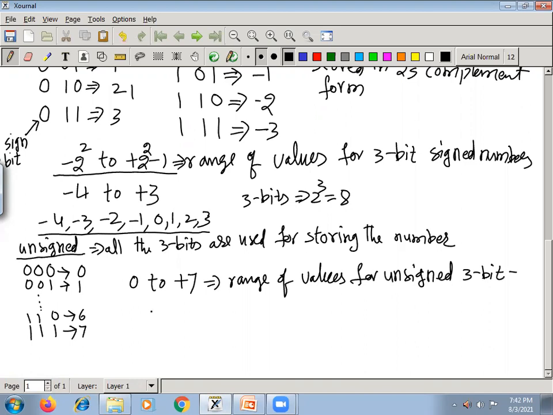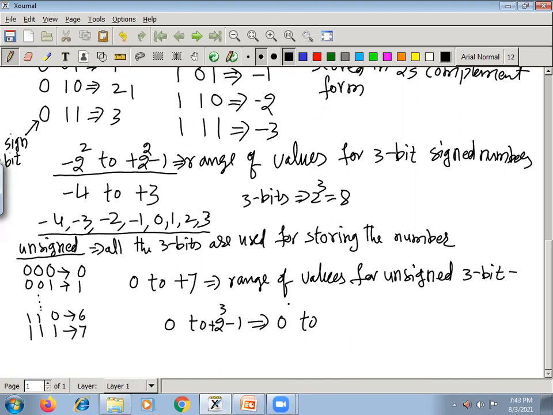So how can you arrive at the formula? That is nothing but 0 to 2 power of 3 minus 1, 0 to plus 2 power 3 minus 1. Because all numbers are positive only, on the number line it starts from 0.